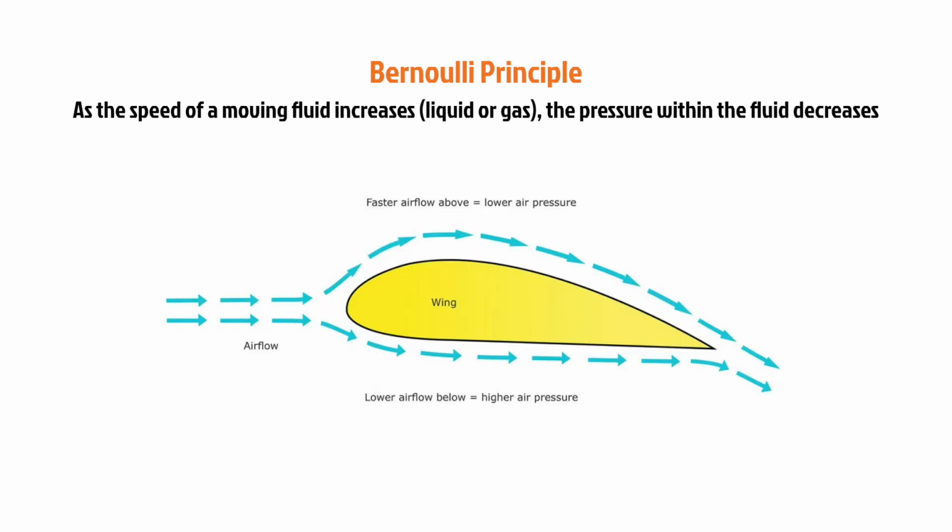Bernoulli's principle tells us that as the velocity of a fluid increases, its pressure decreases. This principle is illustrated by the air flowing over the curved top of the airplane wing, which speeds up and creates a lower pressure compared to the higher pressure on the flat bottom surface, generating lift.